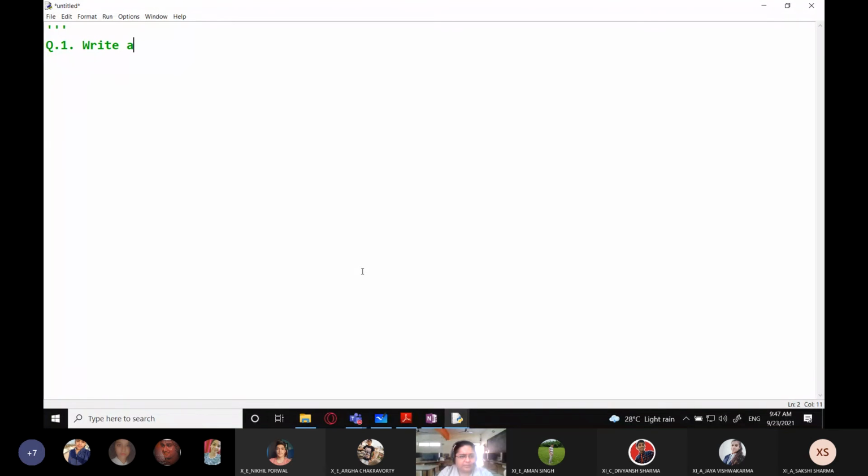Write a program in Python to accept a number and say whether it is positive, negative, or zero. So you have to say whether a number is positive, negative, or zero.